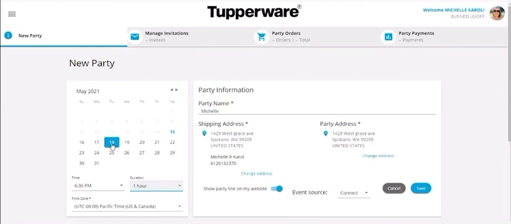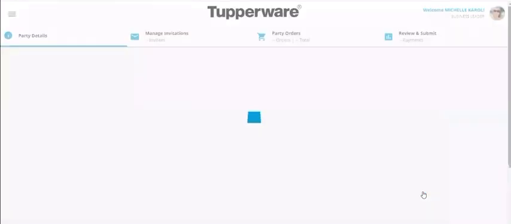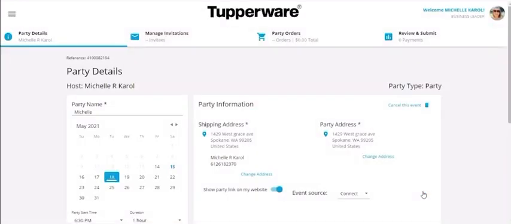I usually put the start date, not the date that we want to close, okay? So you don't want to put like the 31st for a party that you're starting today, because sometimes that confuses people and they think the party isn't starting till the 31st. So here we go. We're going to save that information. All right, now that that's saved, you've got all the party details.